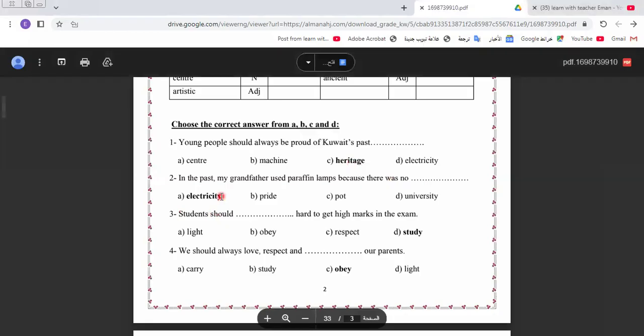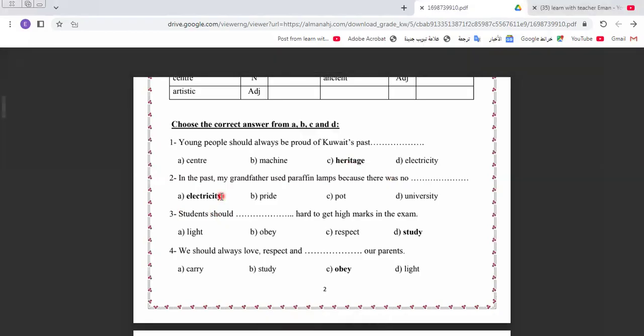In the past, so in this unit, we talk about the heritage and the ancient things in old Kuwait. So here we talk about the history of your country, Kuwait.